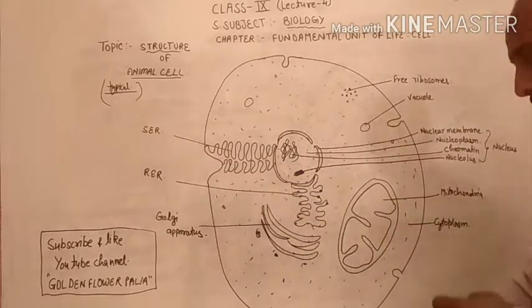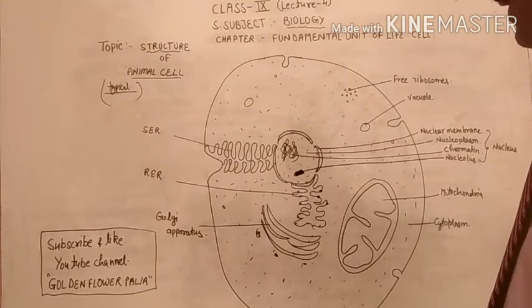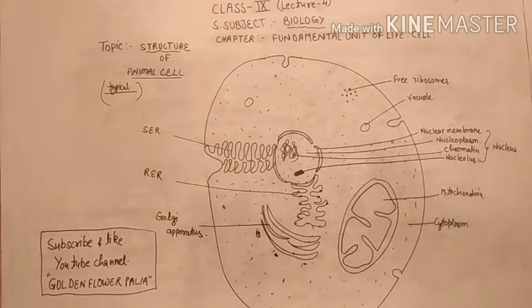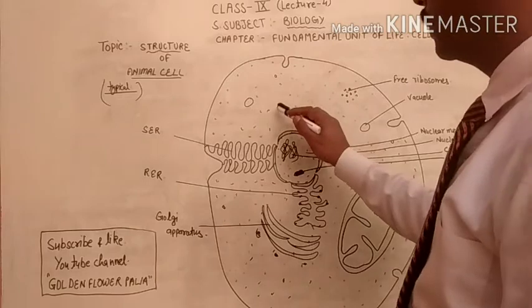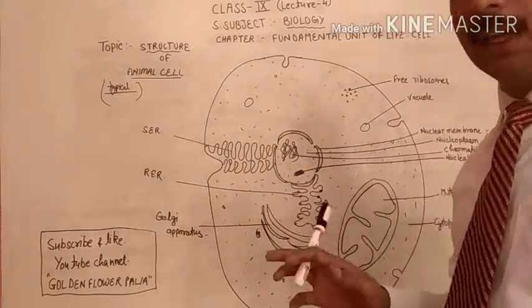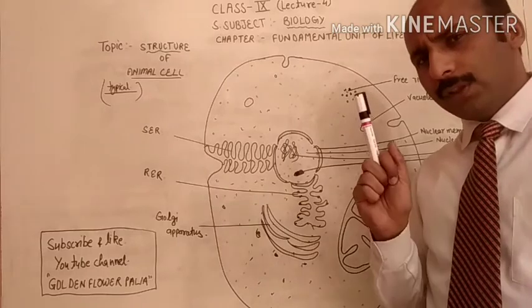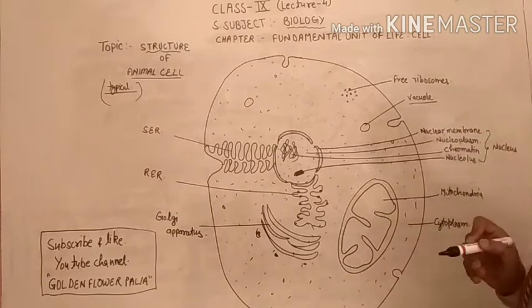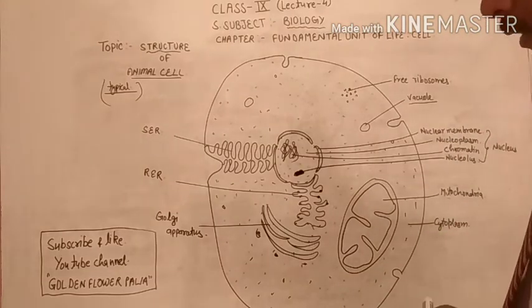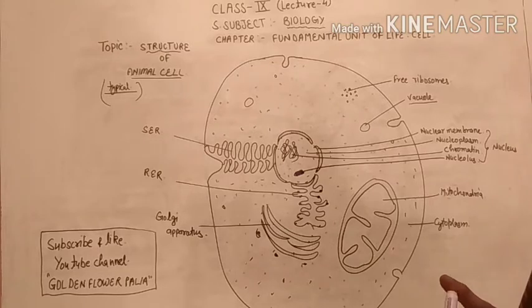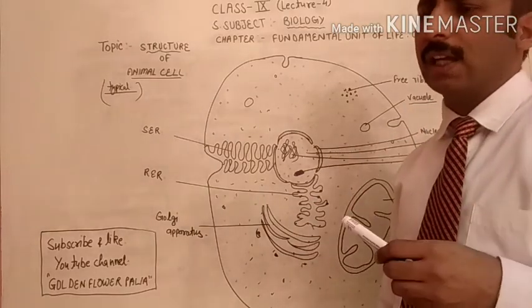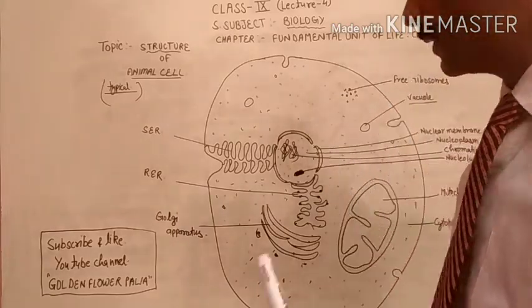So let's begin. In the last video, as I told you, the plant cell has a large vacuole in the center of the cell, but in the animal cell large vacuoles are not present, large vacuoles are absent. If vacuoles are present in an animal cell, they are very small in size. So in animal cells, vacuoles are absent, and if they are present, they will be very small in size.